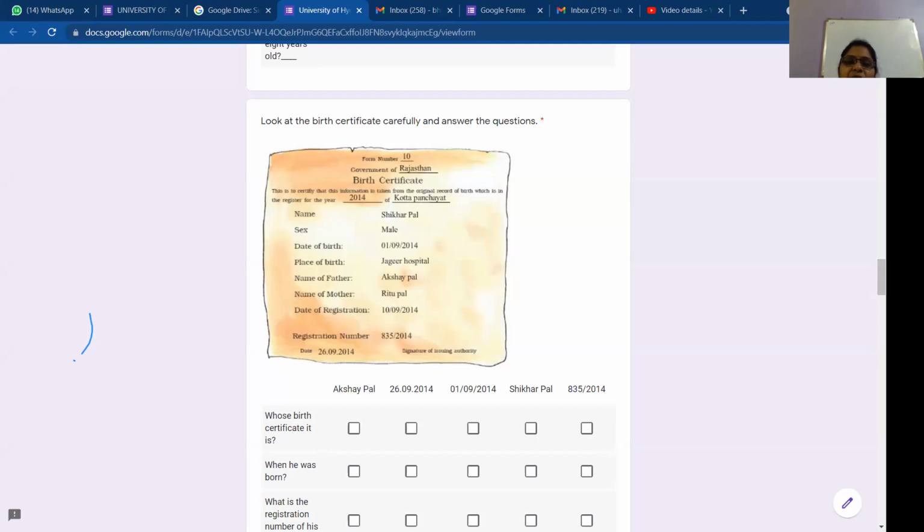Shikhar Pal. Whose birth certificate? Ma'am, Shikhar Pal. Okay. Is he a boy or girl? Boy. Place of birth. His place of birth. Jagir Jagrama Hospital. Name of his father.